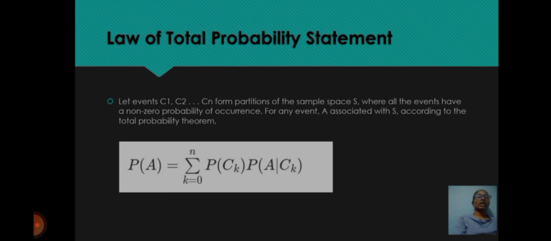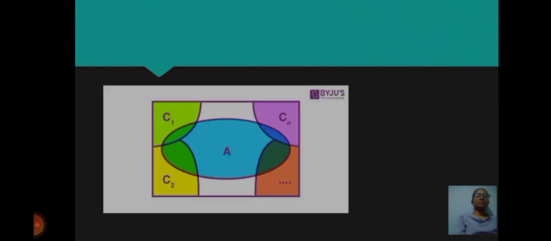For an event A associated with S, according to the total probability theorem, P of A is equal to the summation over k from 1 to n of P of Ck into P of A given Ck. Here we can observe the diagram.